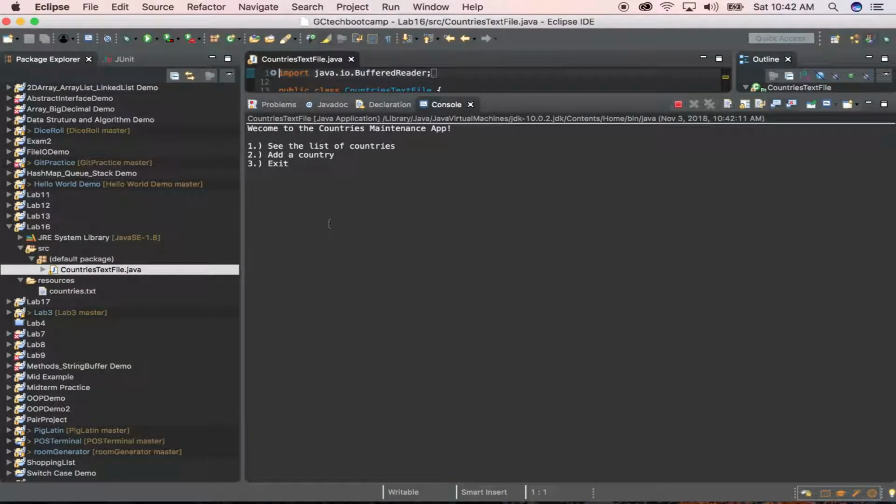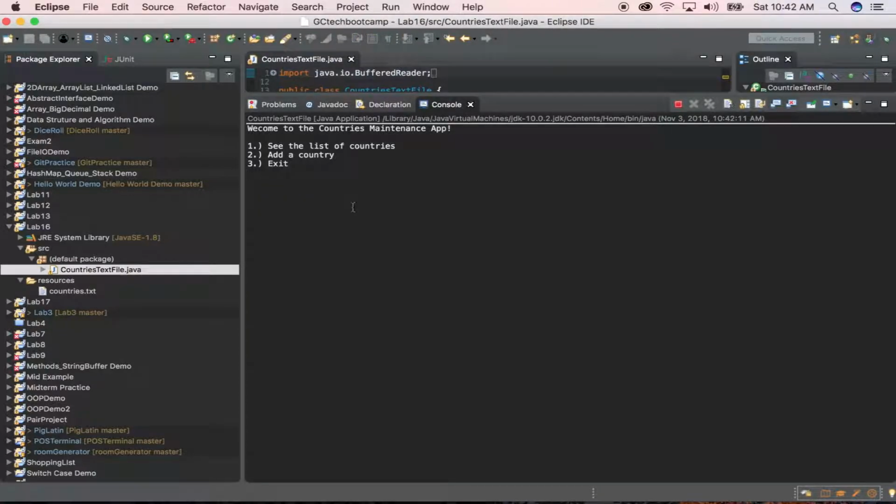So another thing we learned to do was how to read and write to files, and specifically text files is what we learned how to write to. So this is an example right here. Welcome to our countries app. We can show a list of countries that we had. So if I press number 1, you will see all the list of countries that we have in a text file called countries. The objective of this was to write a program that would show you a text file. So we're actually reading this list of countries from that text file that we have.